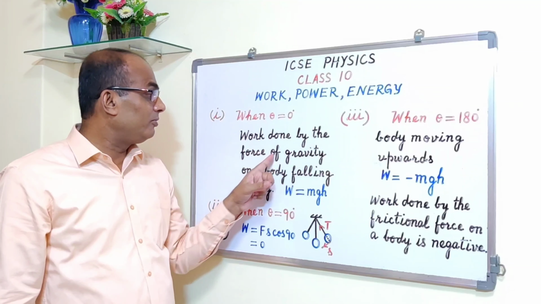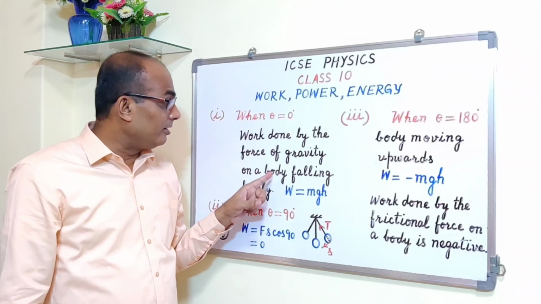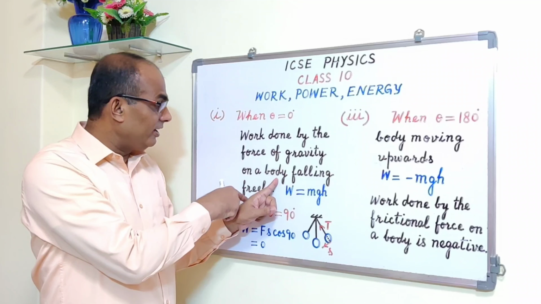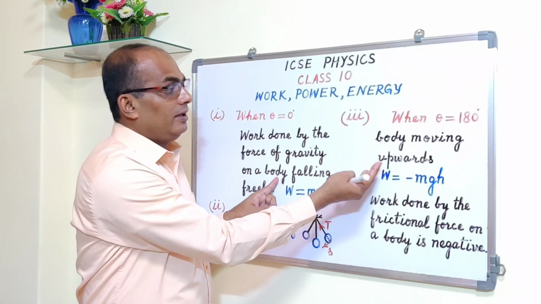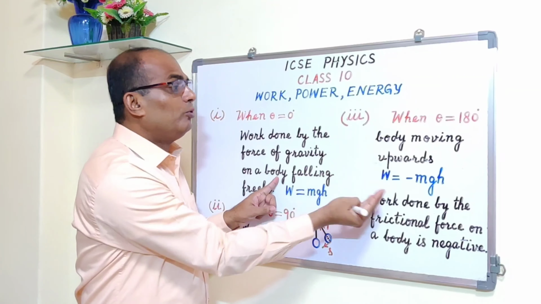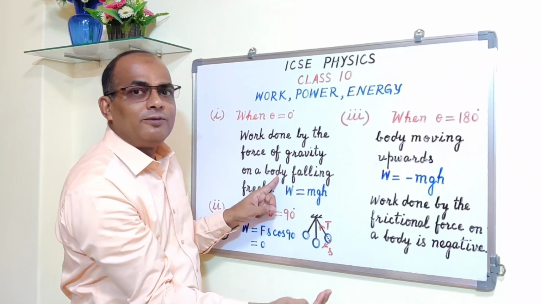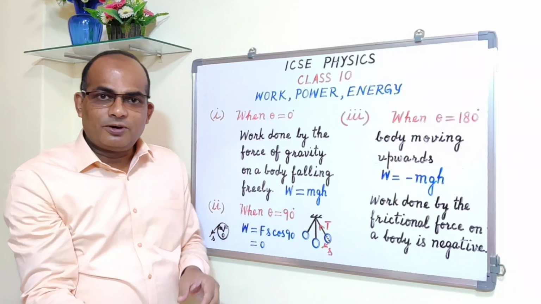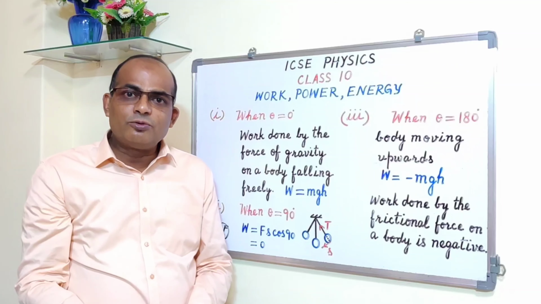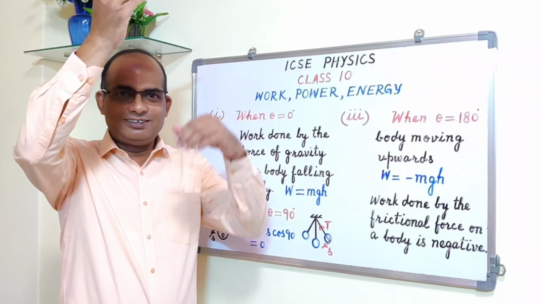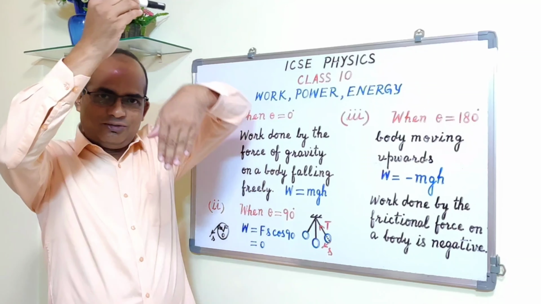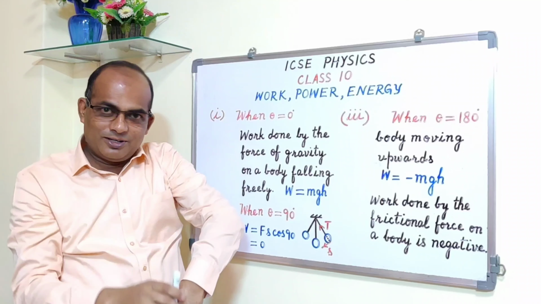Work done by the force of gravity on a body. Here it is falling freely downwards, and here on a body moving upwards. So the object is moving upwards, but the force of gravity is acting vertically downwards. So the force of gravity is downwards and the body is moving upwards.